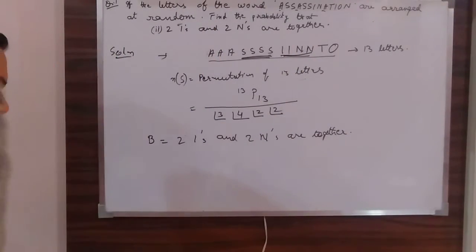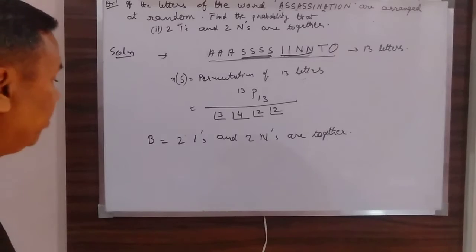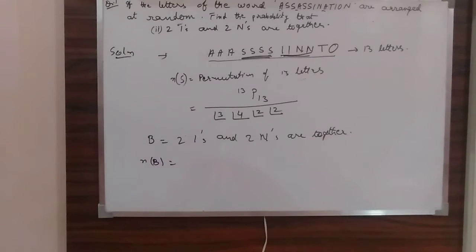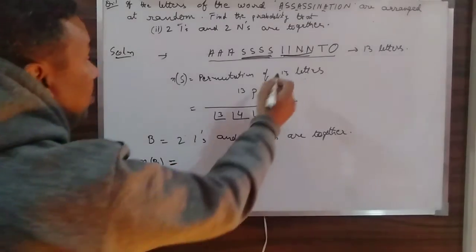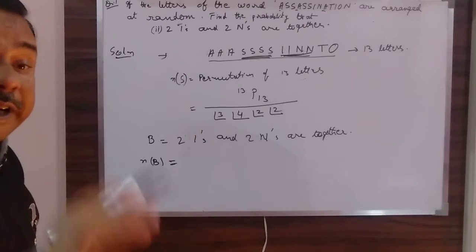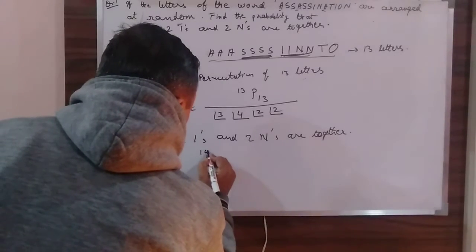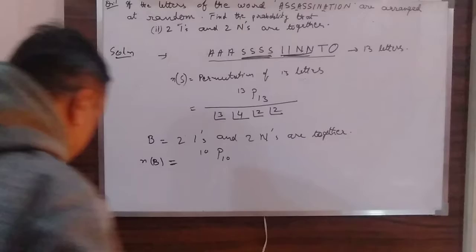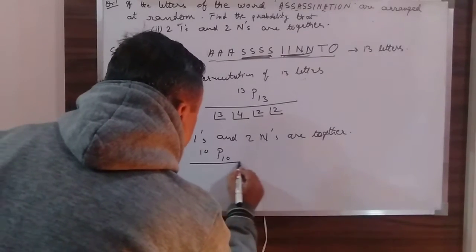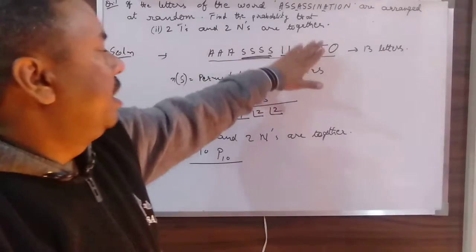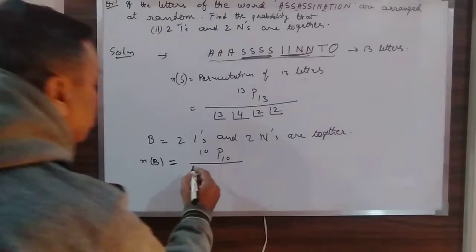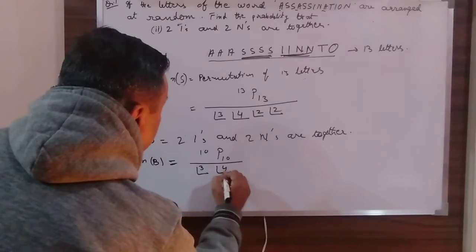So what will be my permutation for NB? First of all, because now this will be taken as one unit, my total number of units is reduced to 10, so it will be 10P10 first, then divided by, if it is one unit, then these two have to be divided for these two, so divided by factorial 3 and factorial 4.